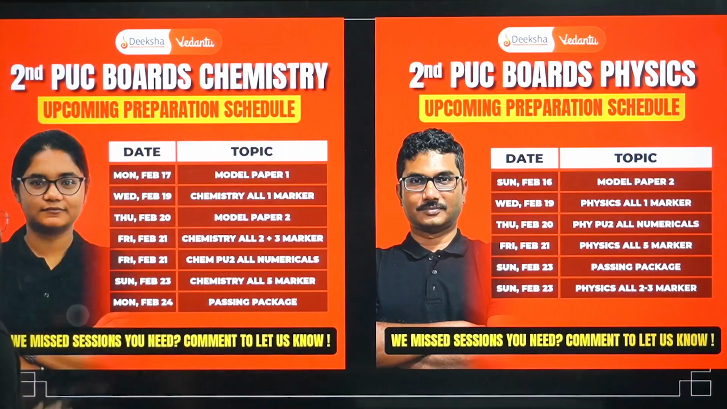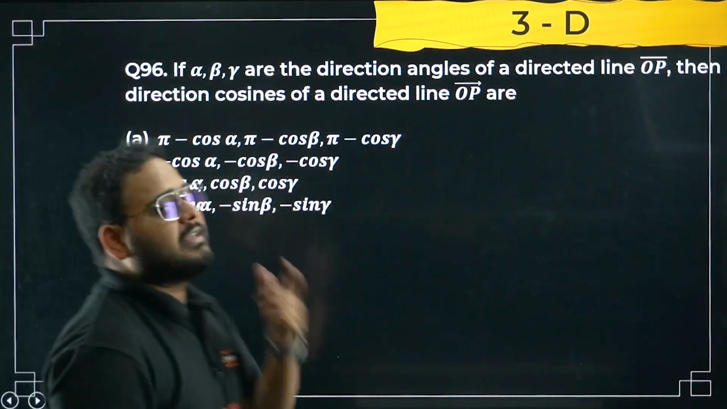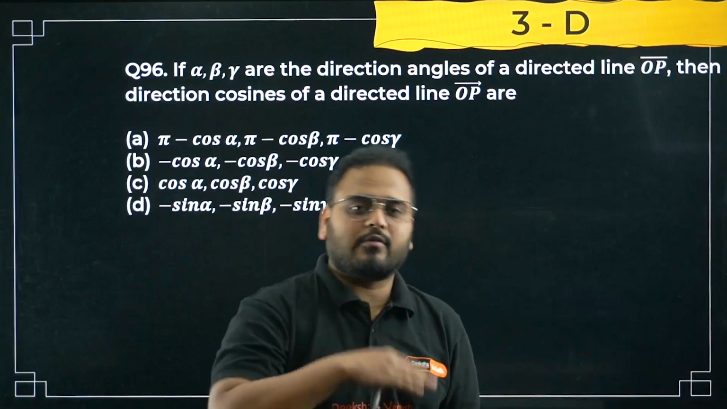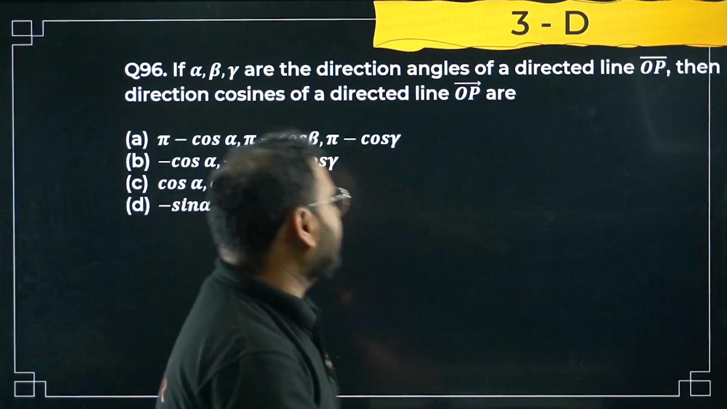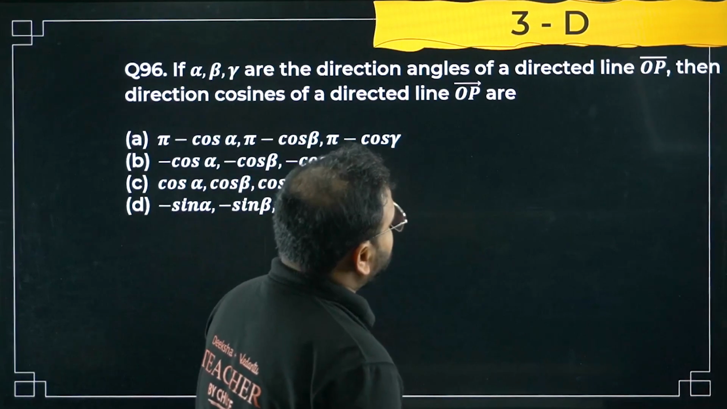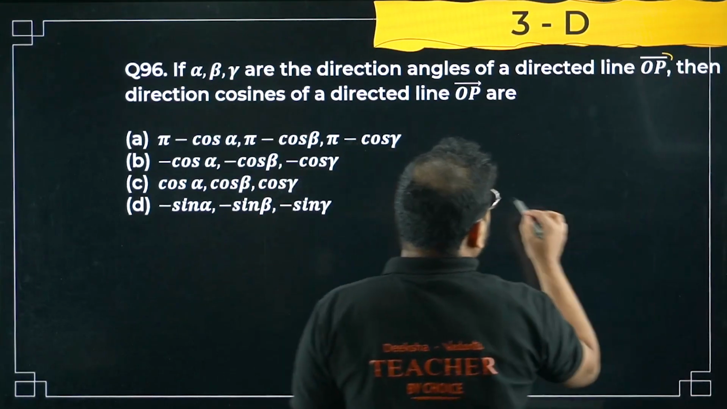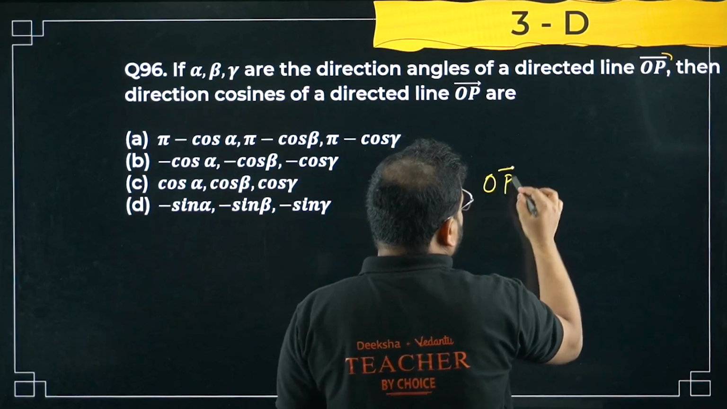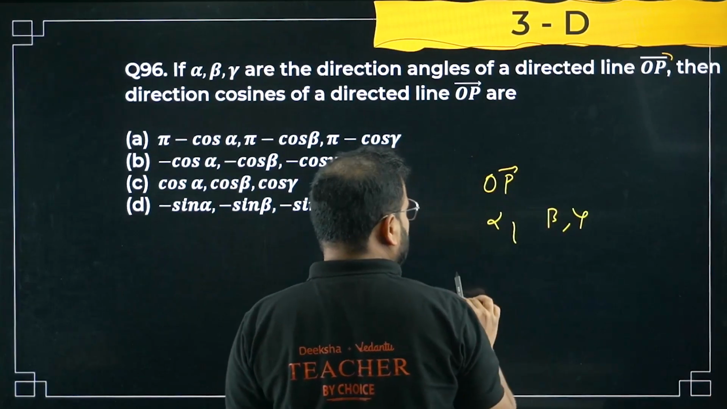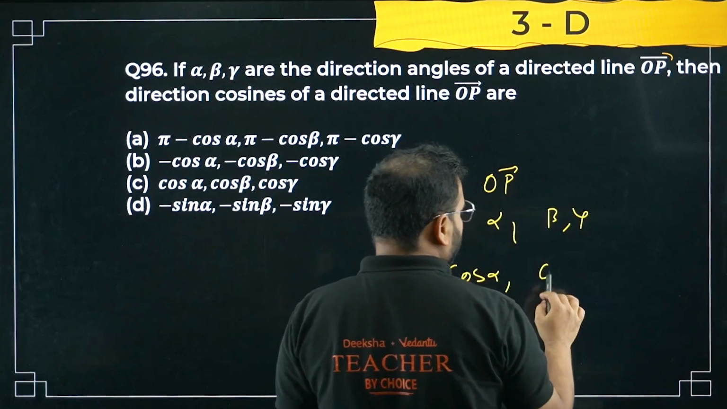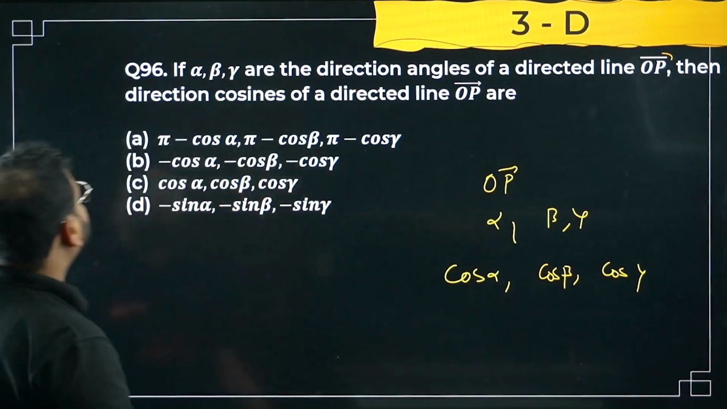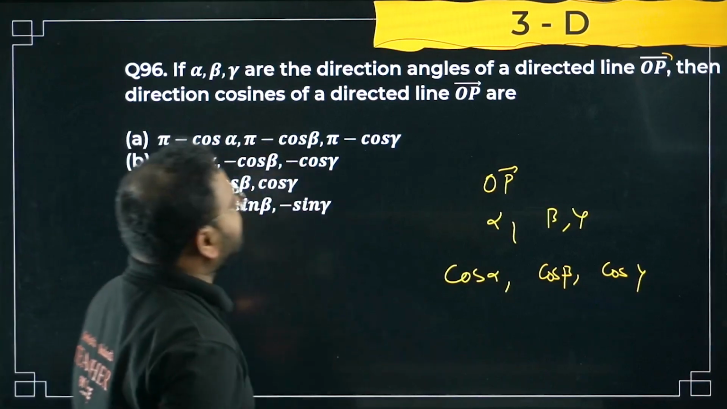Let's move on now to our question number 96 for 3D. Yes, we are going to complete this batch with question 101, we have to solve all the questions and complete the session right away. Come on. If alpha, beta, gamma are the direction angles of a directed line OP. Okay, OP line, we have angles as alpha, beta, gamma. So it means the cosines will become cos alpha, cos beta and cos gamma. Next, what we have, then the DC, direction cosines of the directed line OP.